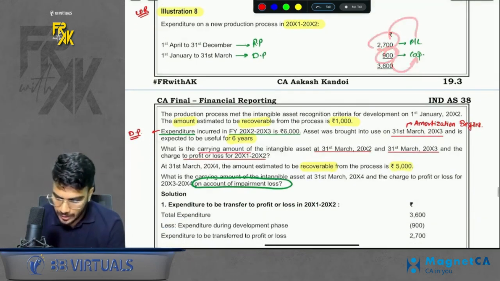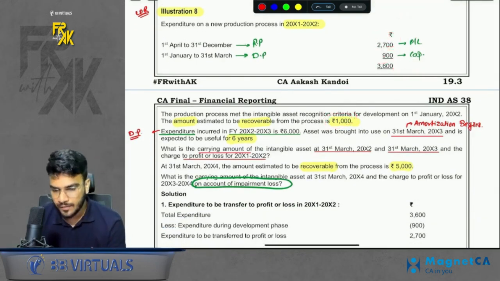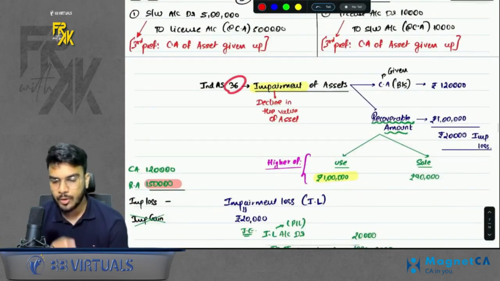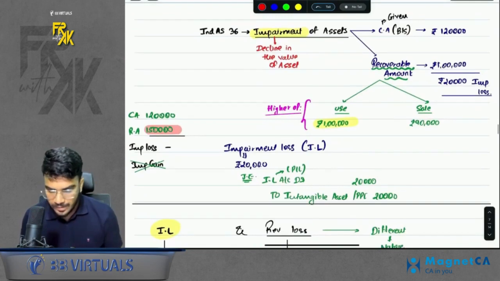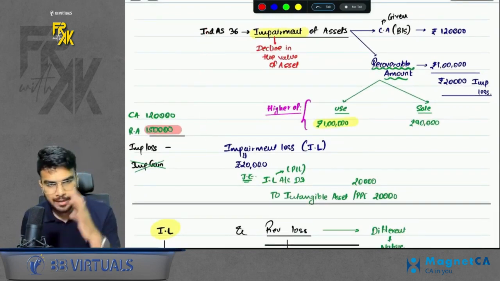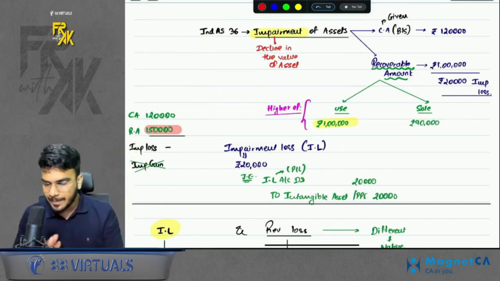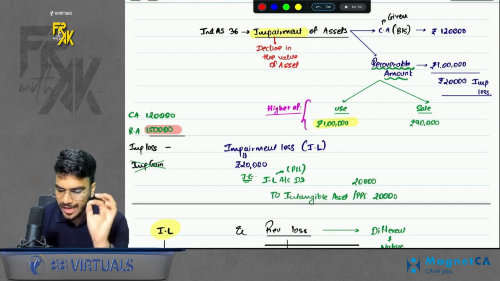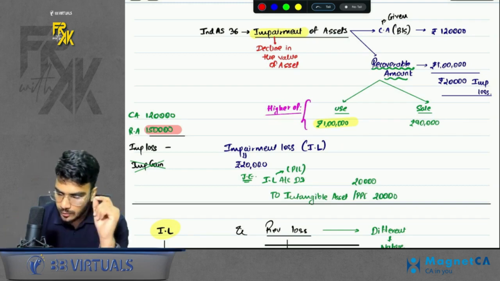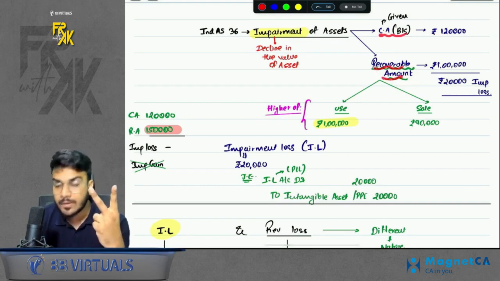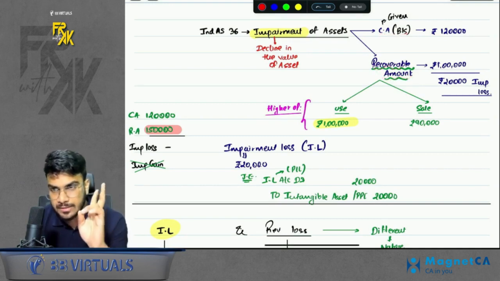Now recoverable amount was given. What is the meaning of recoverable amount? If till here you have not studied this Ind AS, let me give you an overview of impairment. Before discussing this question, I gave you one overview of the concept of impairment. What is the meaning of impairment? It is defined in Ind AS 36, and the basic meaning of impairment is decline in the value of asset. So if you want to check whether there is any impairment or not, you will try to find two values. One is carrying amount and one is recoverable amount.